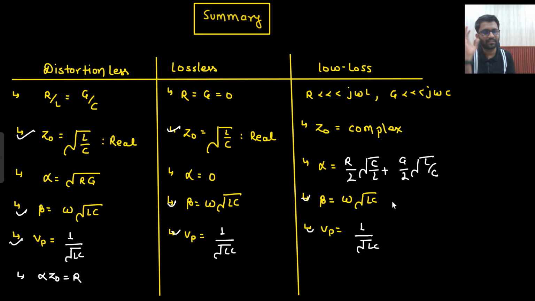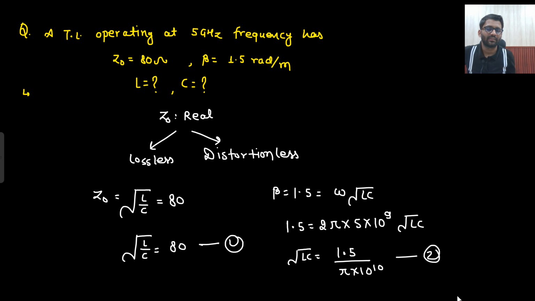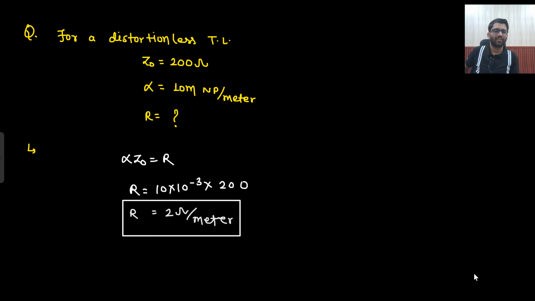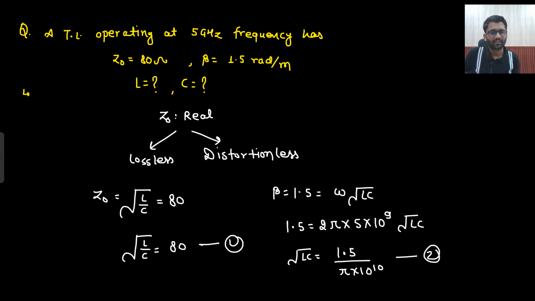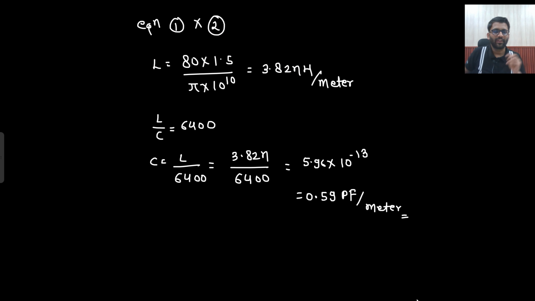The conclusion of this particular lecture, which is some 45 minutes, a very easy lecture, is about very easy transmission lines: lossless, lossy, low loss and distortionless. These are the formulas. If Z naught is real, then certainly it could be either distortionless or lossless. Then you just need to apply the formula and you will get your answer. Alpha into Z naught is equal to R, that is something good which you have studied here. So you will be able to solve problems very easily.